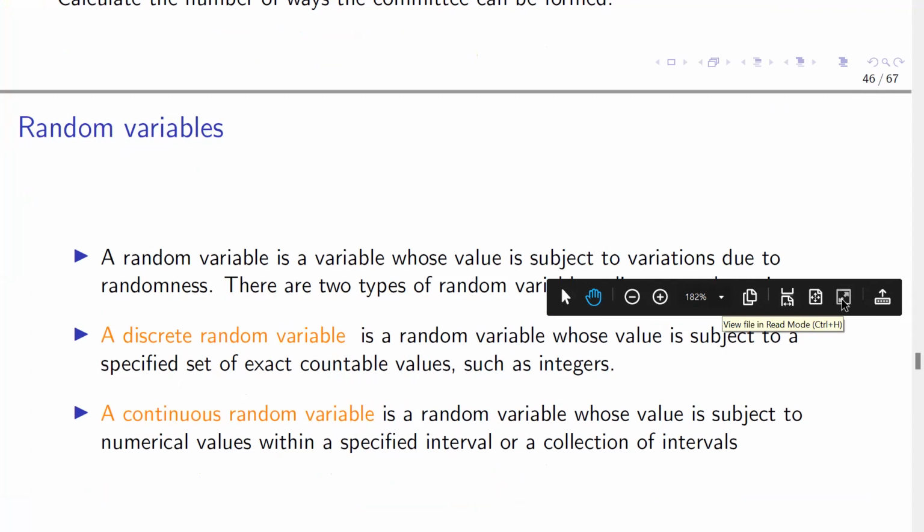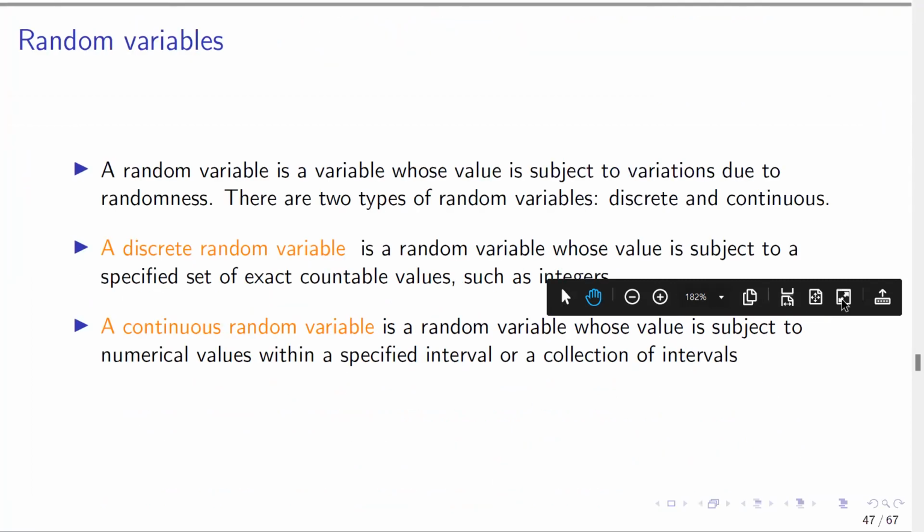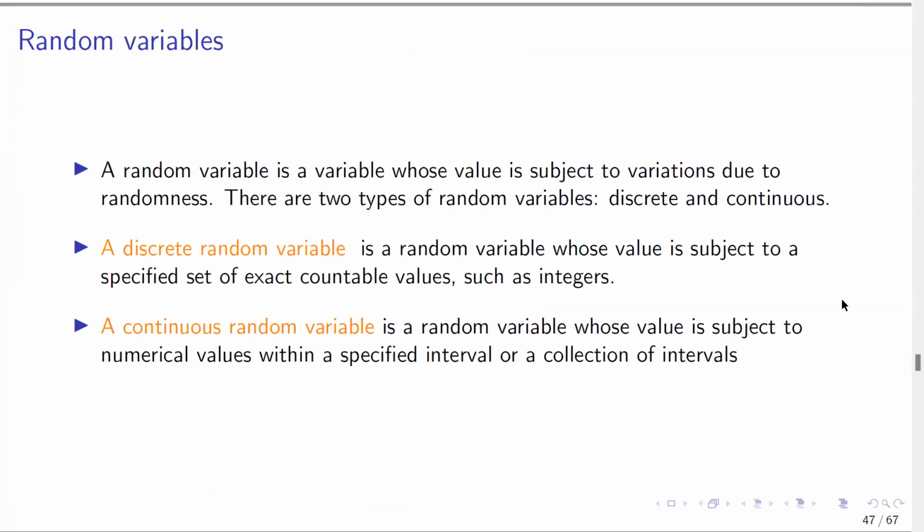So we say that a random variable is a variable whose value is subject to variations due to randomness. We have discrete random variables and then continuous random variables.